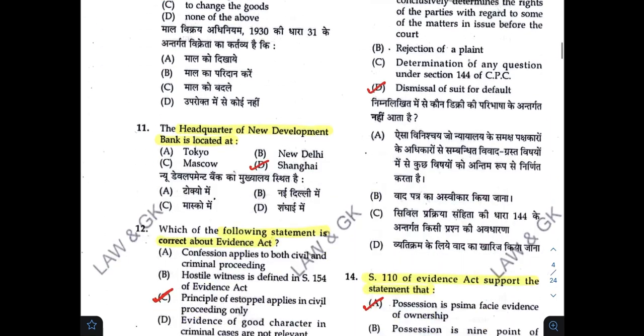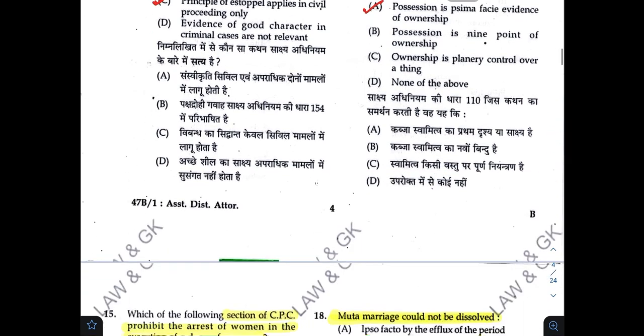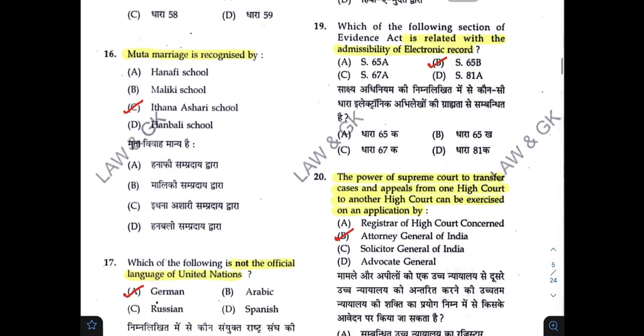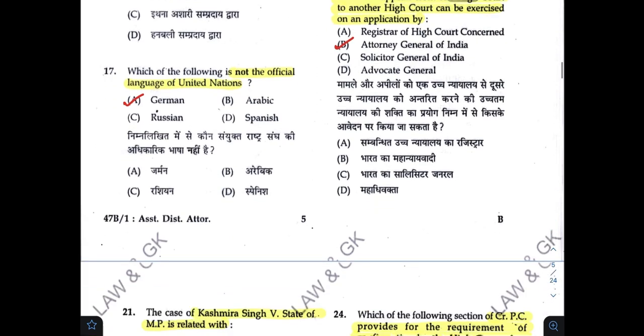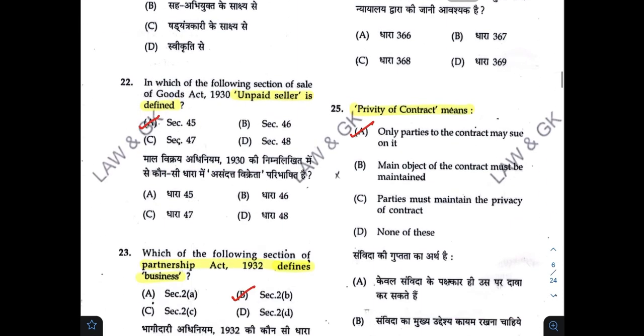B. Headquarters of New Development Bank is located at D. Correct about Evidence Act C. Section of CPC prohibits arrest of women in execution of decree of money. Correct answer A. Muta marriage is recognized by C. Not the official language of United Nations. A. Kashmira Singh versus State of MP is related with B.